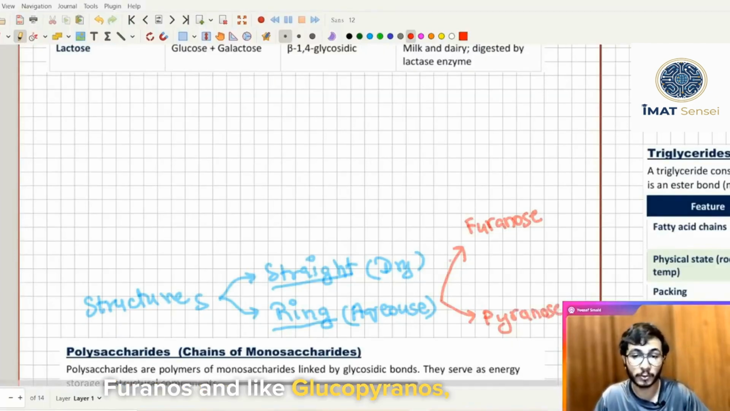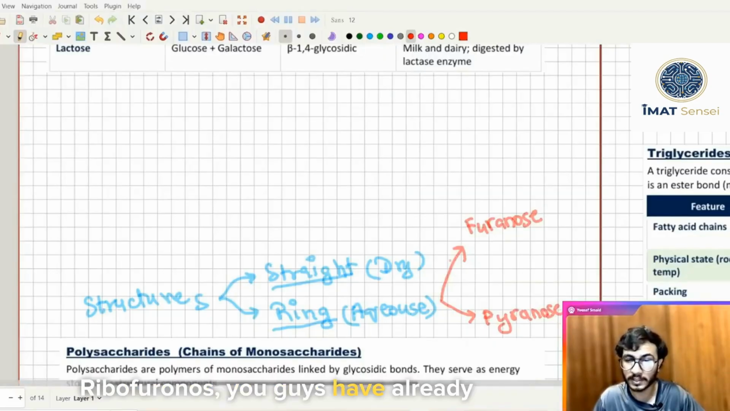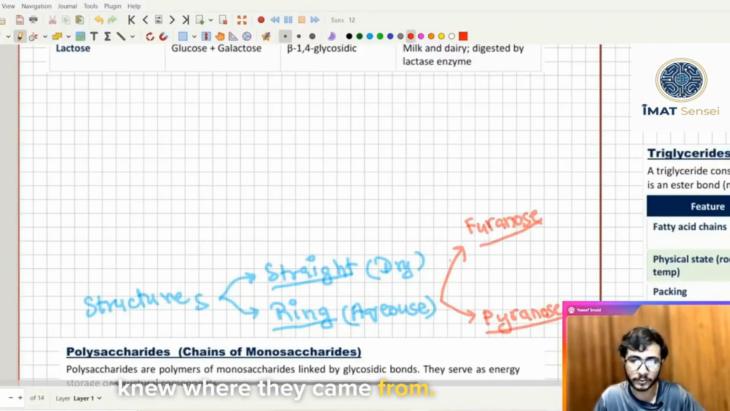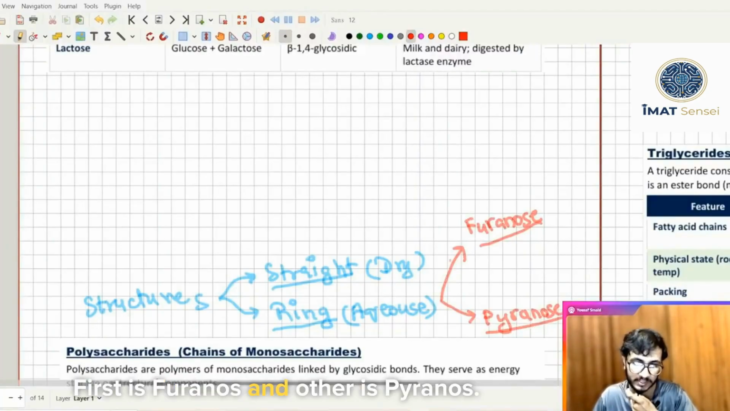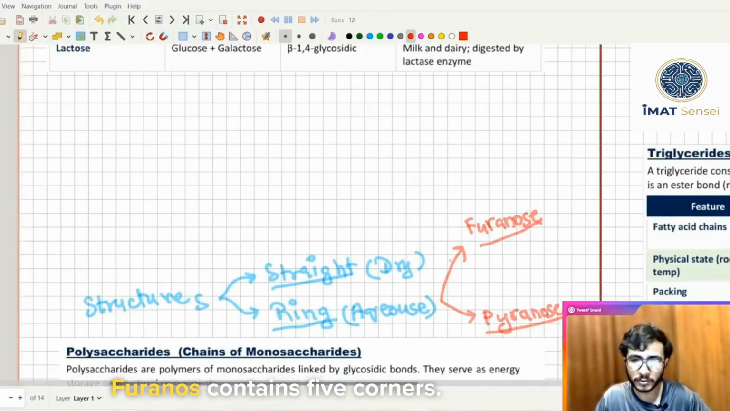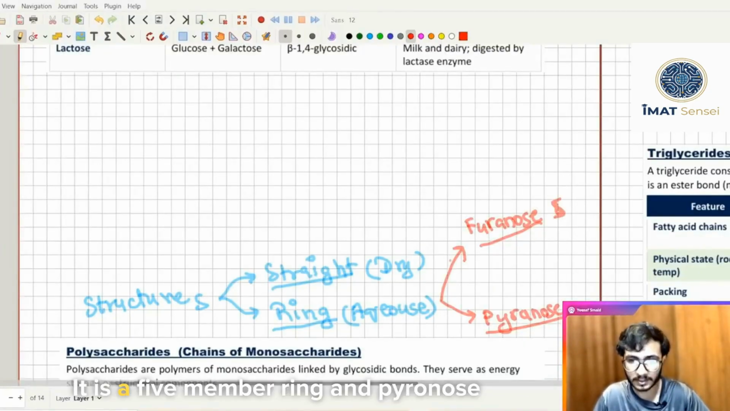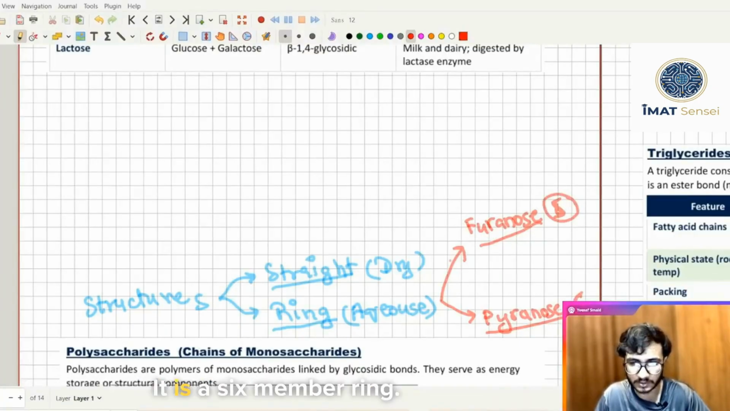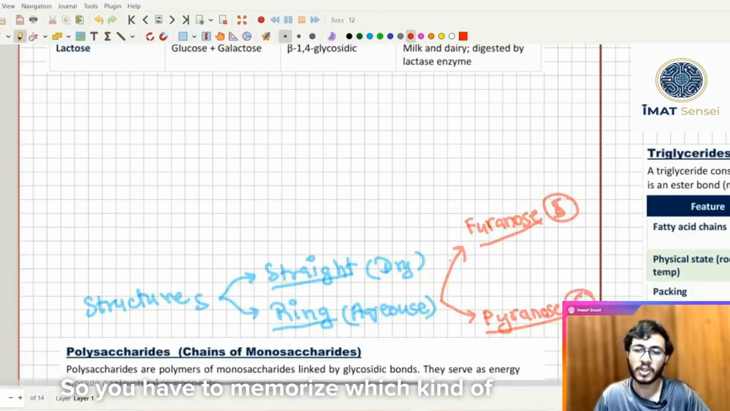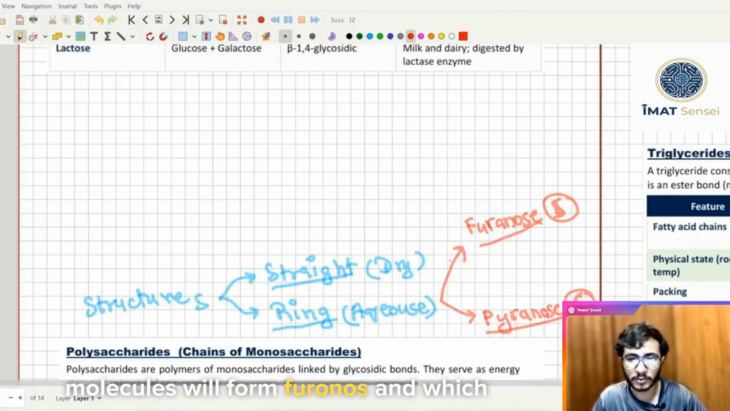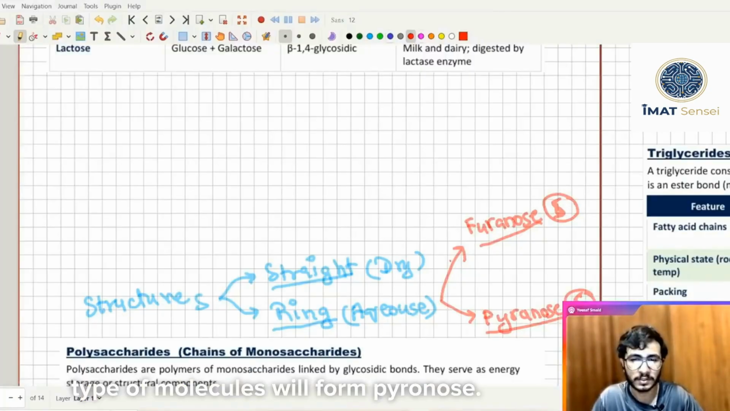Furanose and, like, glucopyranose, ribofuranose, you guys have already memorized these names, but you didn't know where they came from. So there are two types of ring structure. First is Furanose and other is Pyranose. Furanose contains 5 corners. It is a 5-membered ring, and Pyranose contains 6 corners. It is a 6-membered ring. So you have to memorize which kind of molecules will form Furanose and which will form Pyranose.